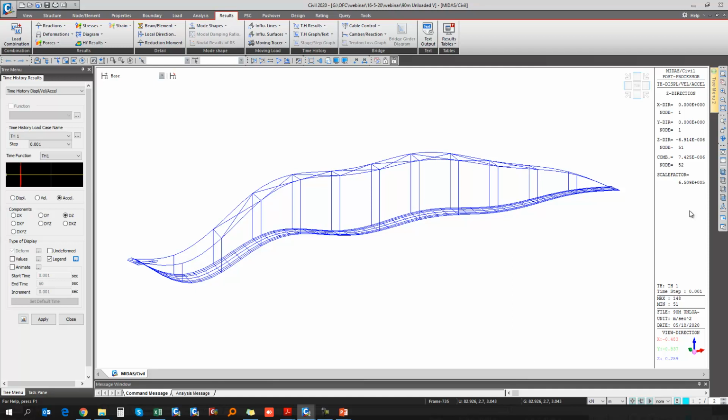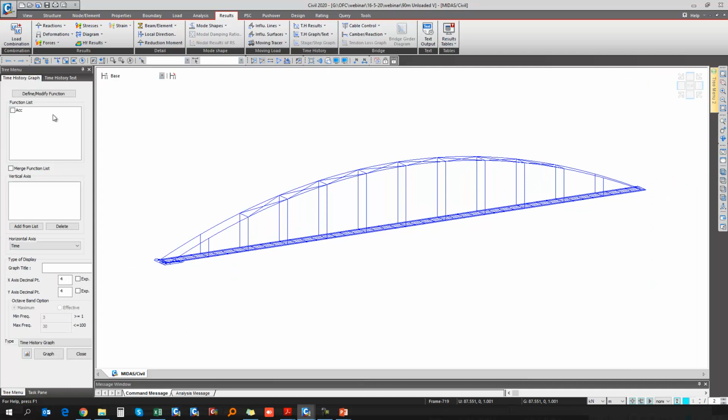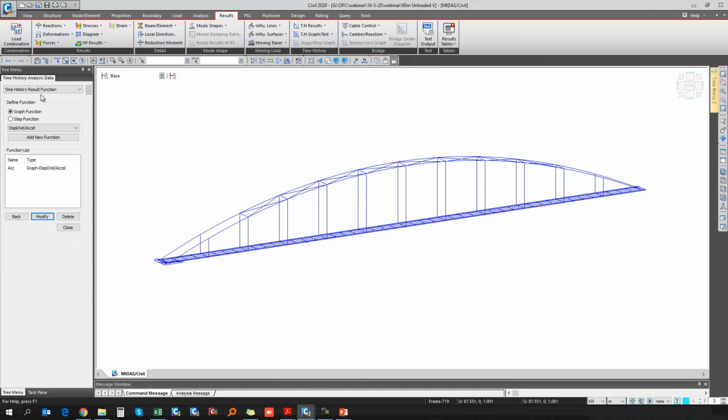Now for getting the maximum acceleration for this case graphically, I'll go to the time history graph option. I already predefined this particular time history graph, but I will show you this one. If you go to the define function and then click here the add new function option.